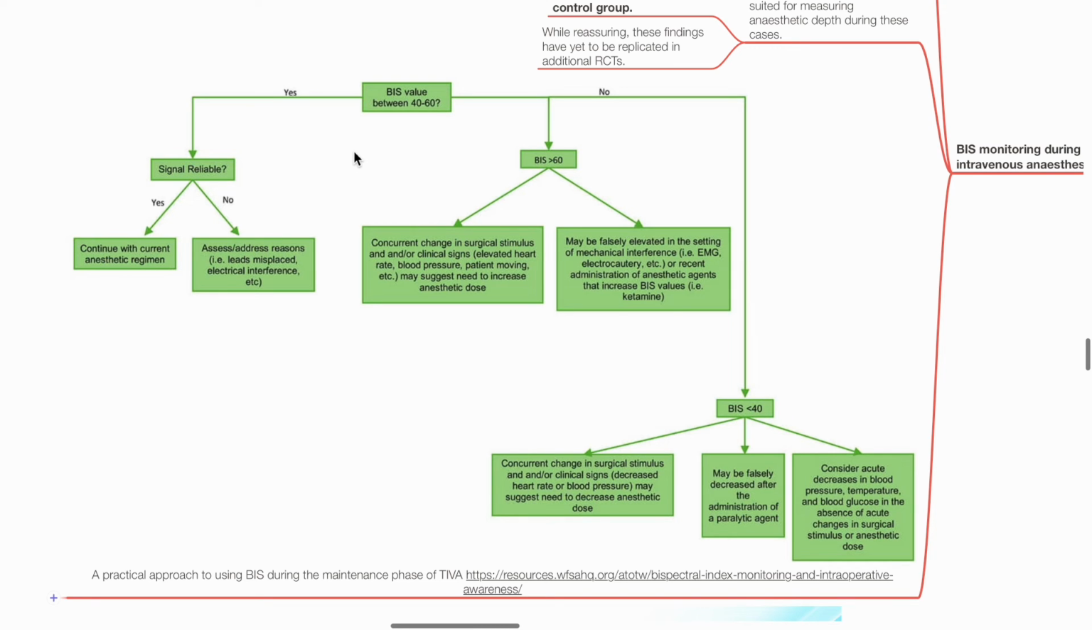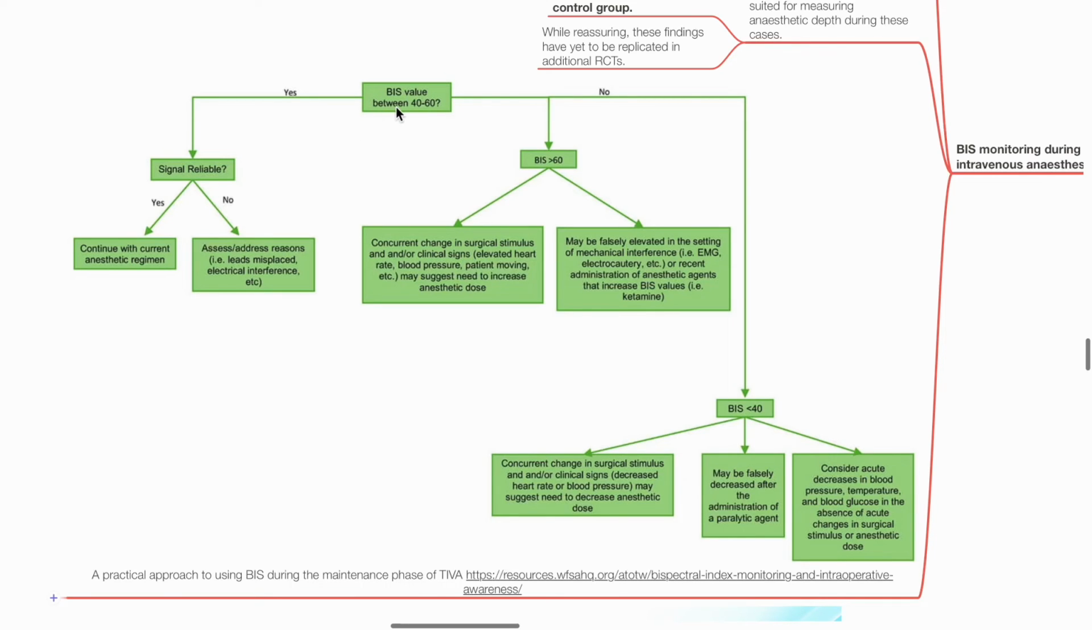First, ask whether the BIS value is between 40 and 60. If yes, assess whether the signal is reliable. If yes, continue with current anesthetic regimen. If the signal is not reliable, assess and address reasons. Assess whether the leads are misplaced and whether there is electrical interference, etc.